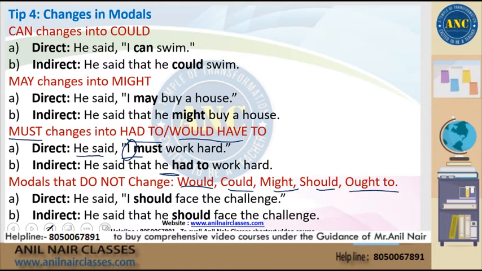John said, I might meet him. John said that he might meet him. So for modal words would, could, might, should, and ought to, you do not change the tense. But for can, may, and must, they are changed into the following. Right? So if it is can, that's when it will change to could. But if it's already in could, you will not change it.